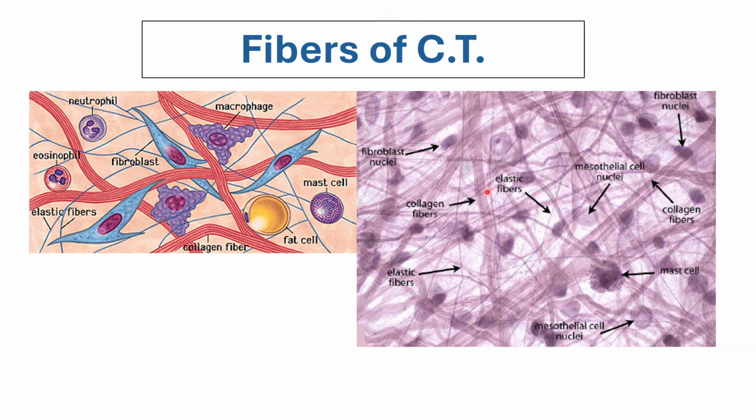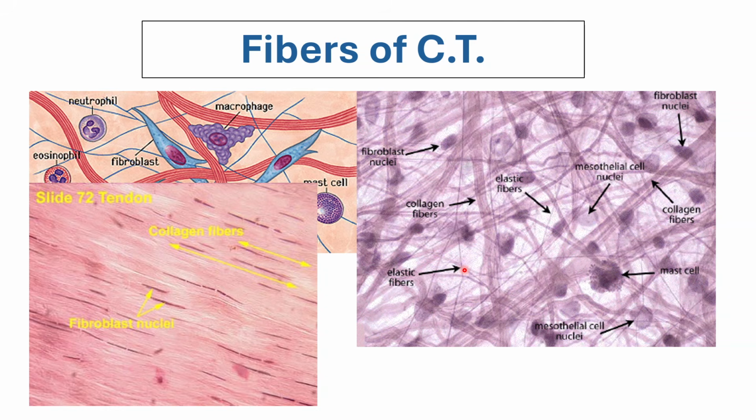And for the fibers, here, in a loose type of connective tissue, we can already see that some fibers are thicker and lace-like, while others are very thin and hair-like. The lace-like, broader, thicker fibers are your collagen fibers, and the ones that are hair-like, very thin and darkly staining, would be your elastic fibers. Another version of your collagen fibers: in some connective tissues wherein there's a lot of collagen fibers, they would look like this.